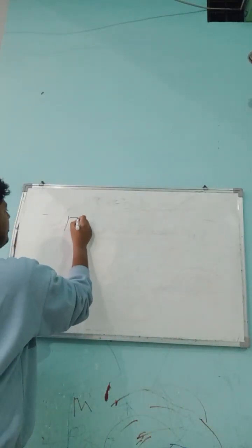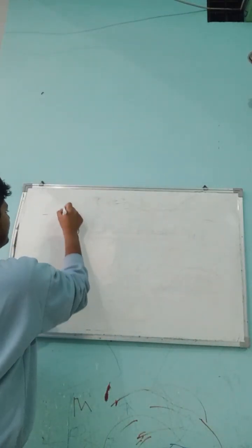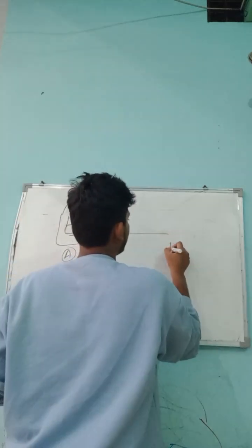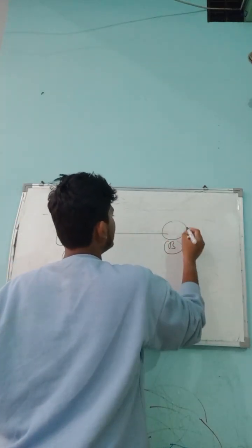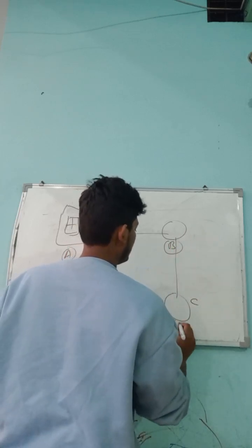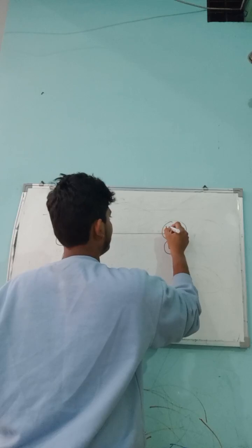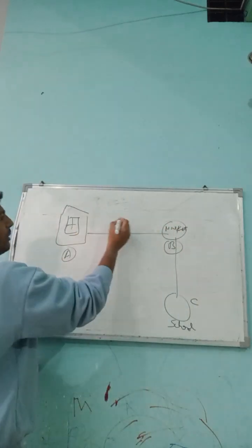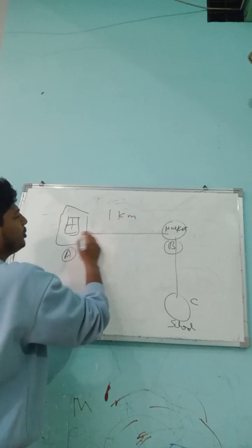This is your home, your sweet home, point A. This is the market, point B, and this is point C, the school. First of all, you went to the market, which is 1 kilometer away from your home.